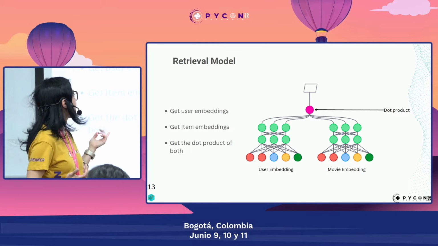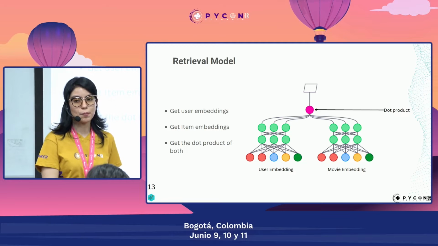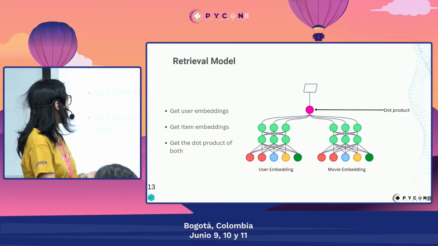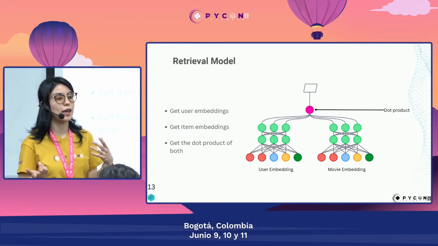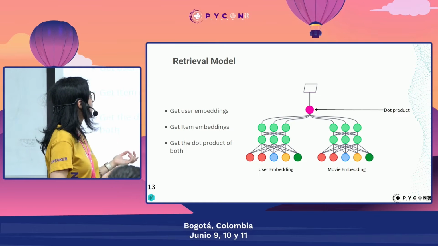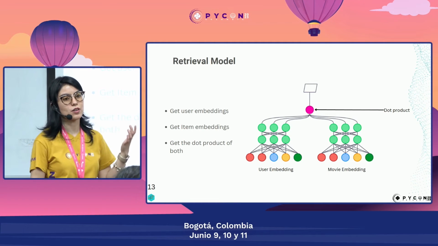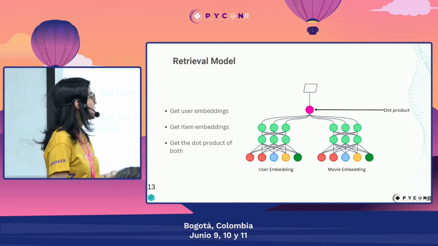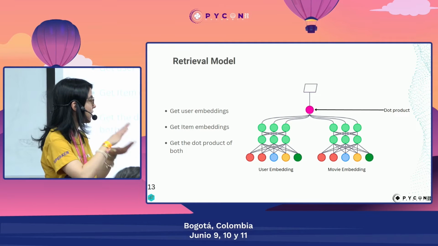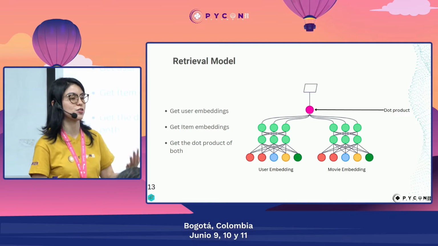So what do we need for the retrieval model? We need user embeddings, we need item embeddings, and we need to perform this dot product, which will be a kind of cosine similarity. Underneath, it's kind of a matrix factorization.